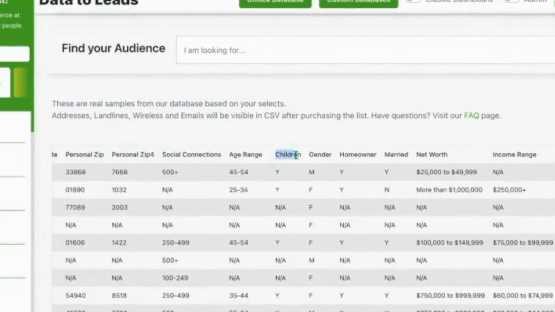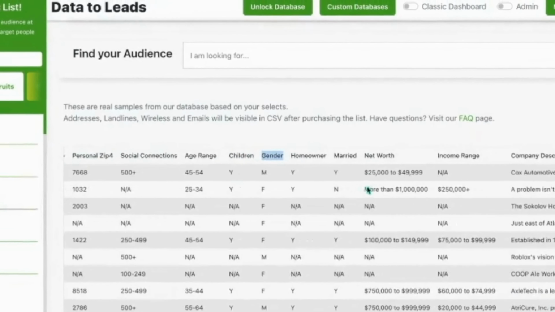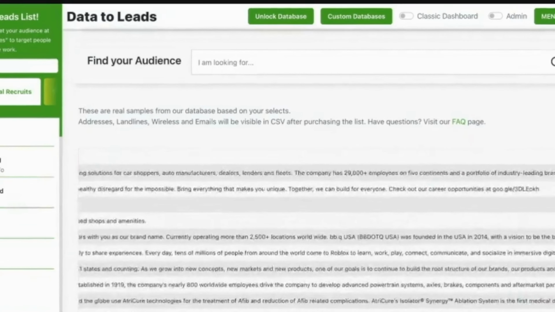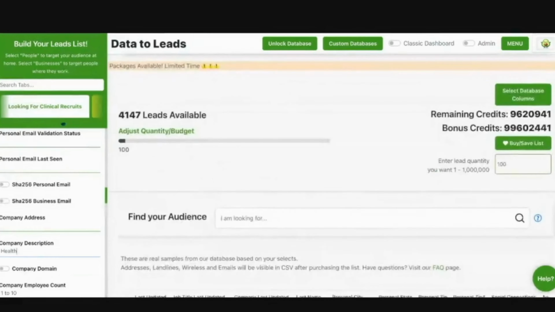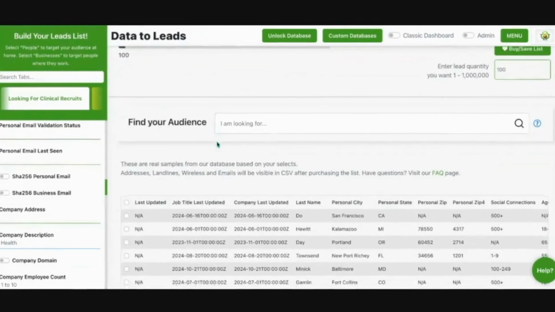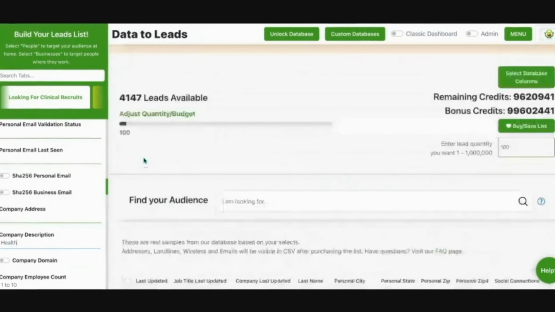You can filter if they have children, you can filter their gender, net worth, income. It's really unlimited. Now you have this description feature about what they do. In theory, you would be able to type in the description potentially to get an idea. So this is people looking for clinical recruits. So I'm going to just add health to the company description because, if you have health in your description and you're looking for a clinical job, well, there's a good chance this tied with this filter makes this more accurate.